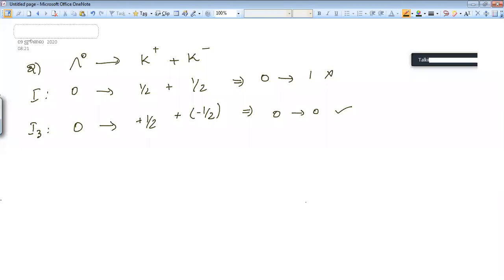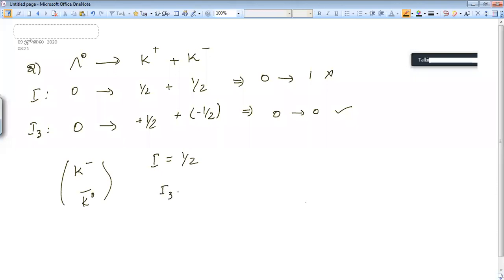There are only two, plus 1 by 2 and minus 1 by 2, no? Yes. Okay, so wait, I'll tell you. K minus and K naught bar, right? These are the members in that family. If two members are there, then isospin is 1 by 2.